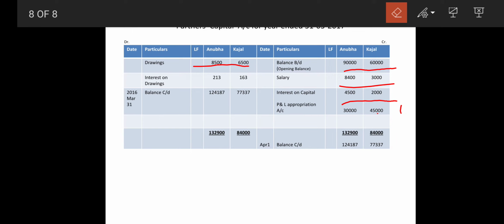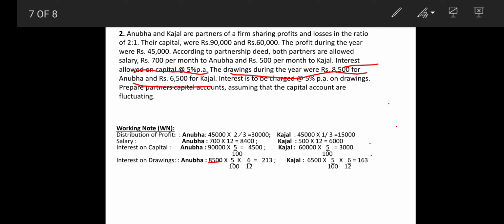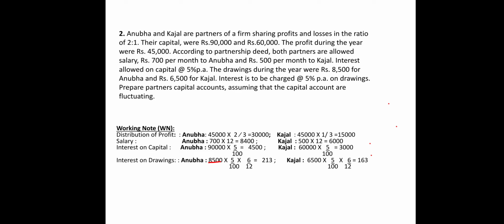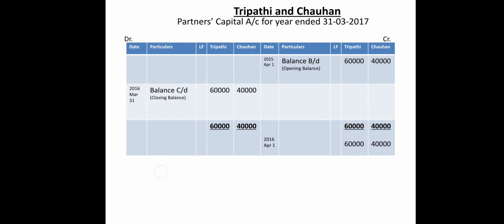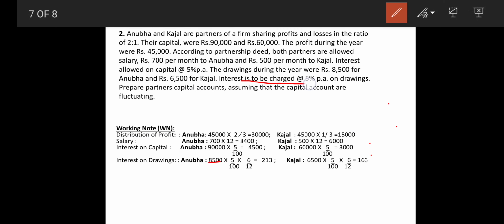Now we will be switching towards next part, that is interest on drawings is to be charged. Interest on drawings is to be charged at 5% per annum. So they are charging interest on drawings as 5%. We have to calculate that in this particular manner. So switching towards this, interest on drawings is equal to 8500 multiplied by 5 upon 100 multiplied by 6 upon 12. Now why here are we taking 6 upon 12?